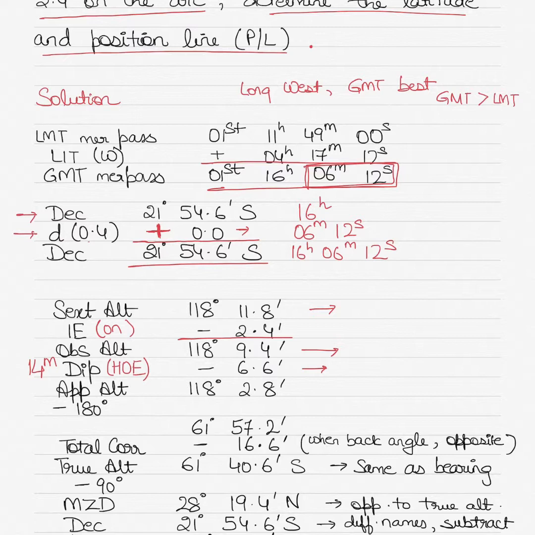Height of eye correction is always negative, so you will always subtract it. Once you subtract it from the minutes, remember, don't put it under the degrees column. You get your apparent altitude, or APP altitude, as 118 degrees 2.8 minutes.